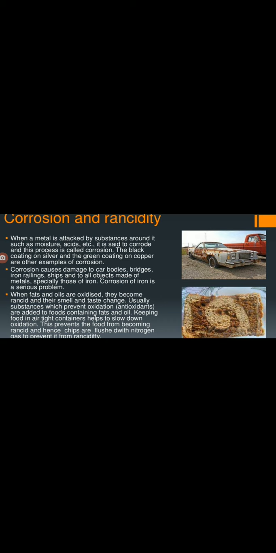You know the packet of chips we get from Lay's or something similar. If you bring the packet from the shop, we know there is so much air inside, right? That air is nothing but nitrogen, because nitrogen avoids contact with oxygen, so no oxidation takes place and we can prevent rancidity. So these are some methods, and we also have some ingredients, preservatives like salt and sugar, that we use in our home, which help food last for a long time.